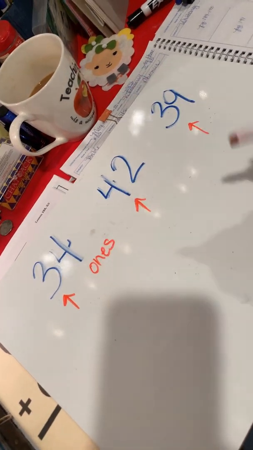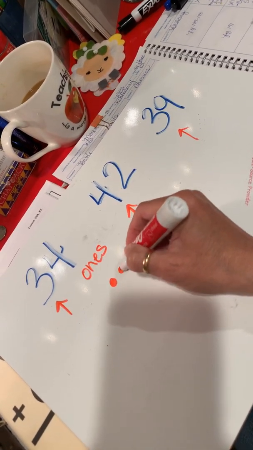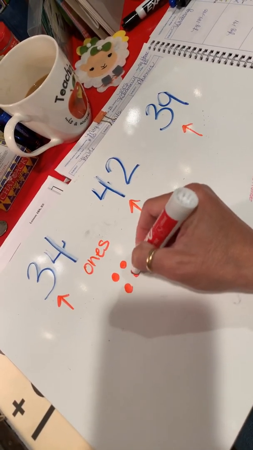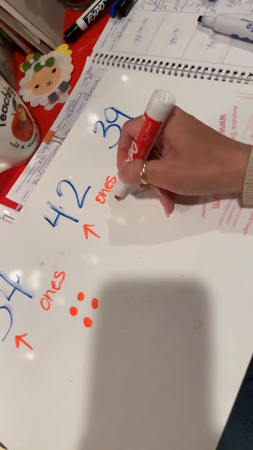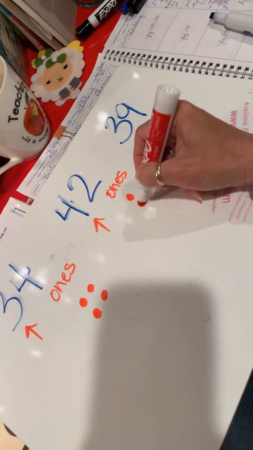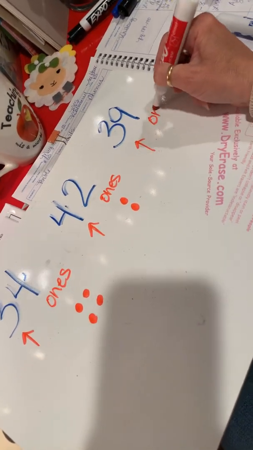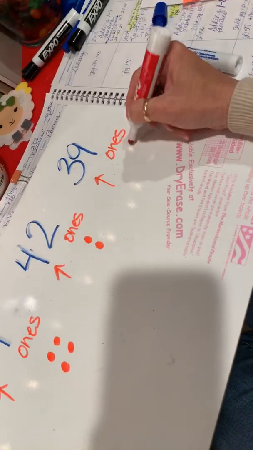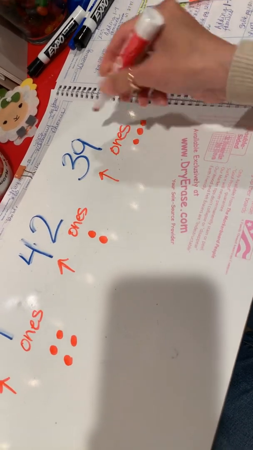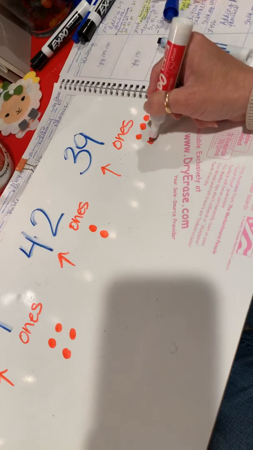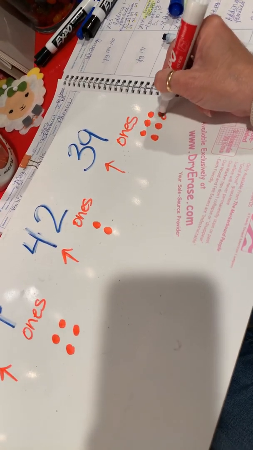We have 4 ones. Here in this ones place, how many do we have? 2. And how many in this ones place? 1, 2, 3. How many? Yep, look here. 9.